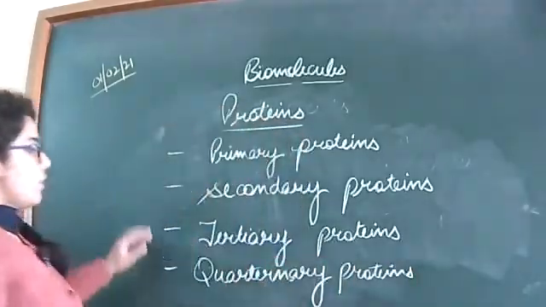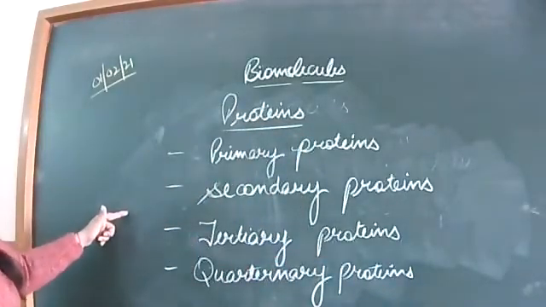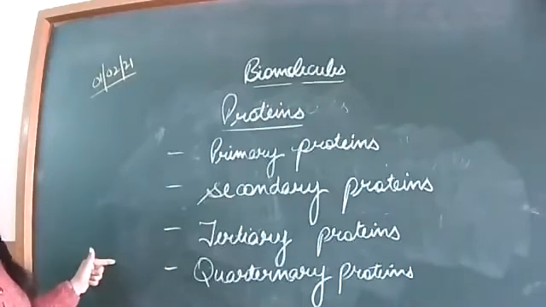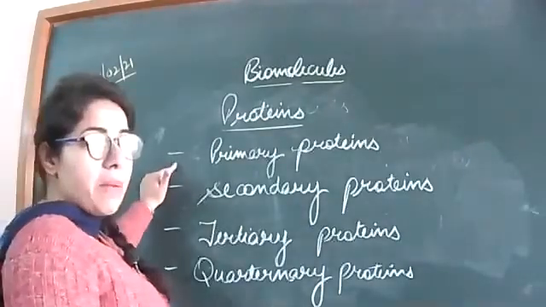So these are the different kinds of proteins on the basis of their structure. First is the primary proteins.